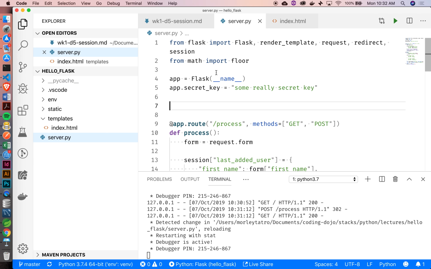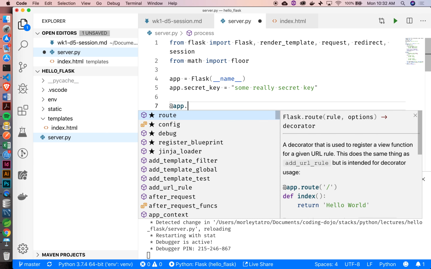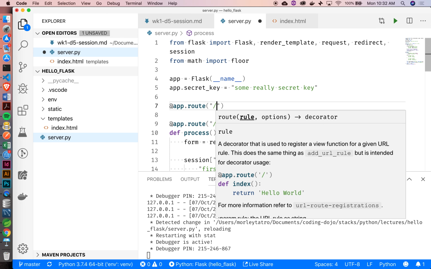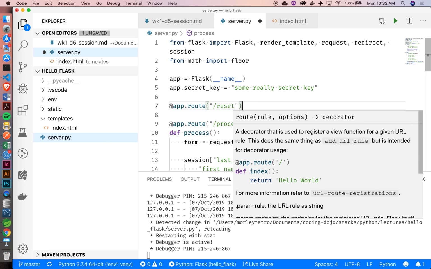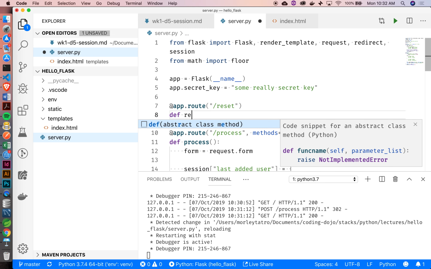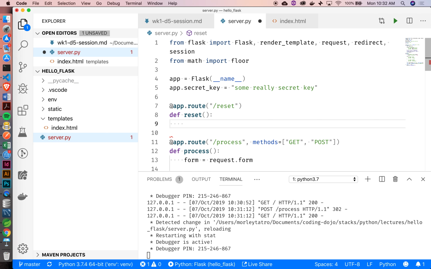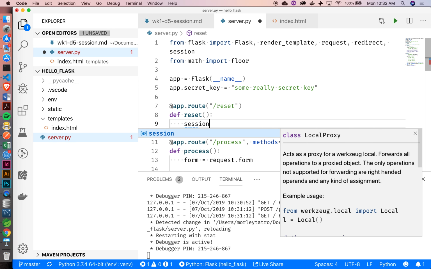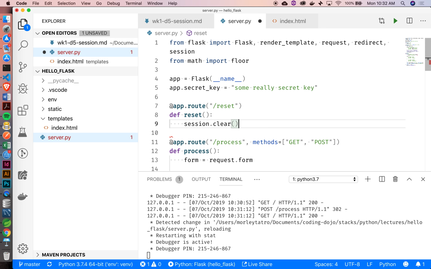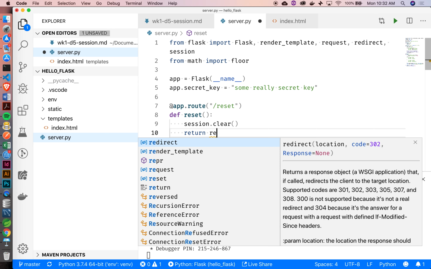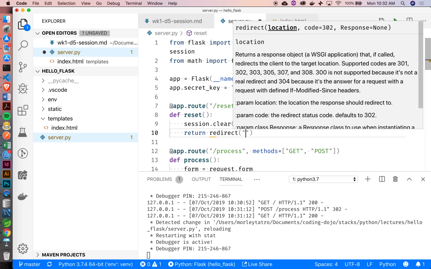So I'm just going to create a little reset route, which will allow us to flush our session if we're done with it. So we'll say app route, and then we'll say reset. We'll just call it a reset method. And then what I want to do is take my session and invoke this method called clear. Okay, and then I can return a redirect back to my index route.